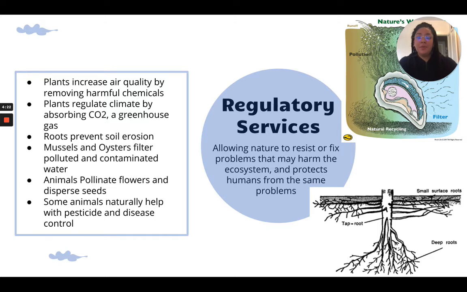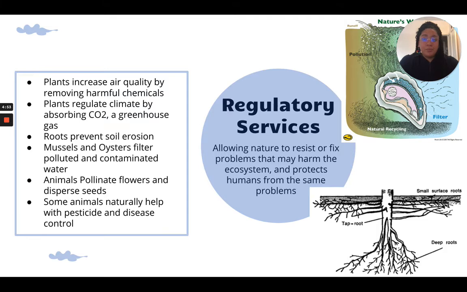So for example, plants are able to increase the air quality by removing harmful chemicals, either from the air, or they could also do it in the oceans too. Plants regulate the climate by absorbing the CO2. They need the CO2, but the CO2 is also a greenhouse gas and can increase climate change. So these plants help regulate that.